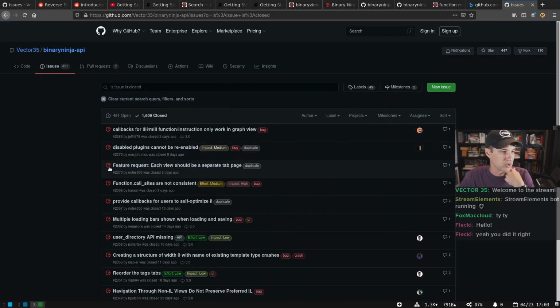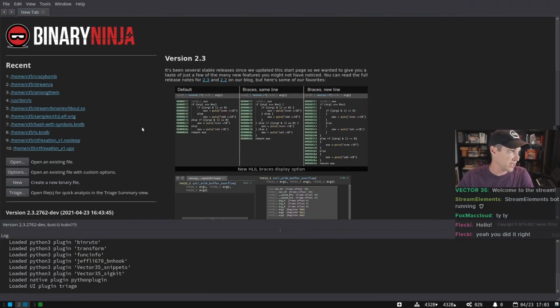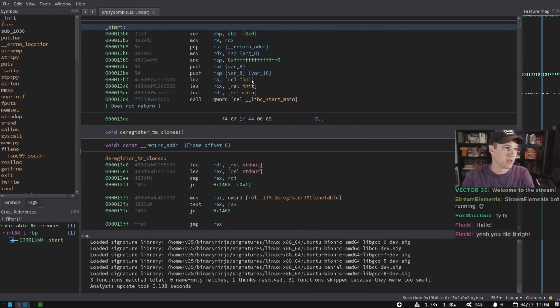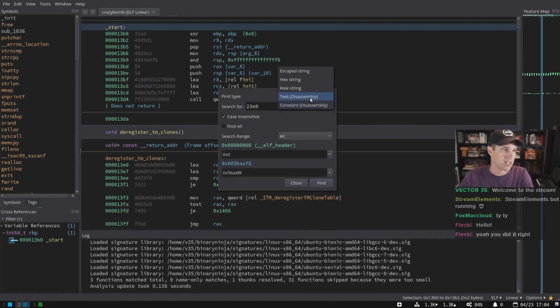Some of these were unfortunately just duplicates. So the first is, and I've shown both of these to various degrees before, the find now, the search, is our newer, fancier search. And so you can see we're doing a text or constant search, and because we're in high-level IL, it's going to default to that. If I switch over to disassembly and then do a find, now we're going to be searching that. So the search is a little bit context sensitive. We also can scope it to just the current function. We can scope it to a particular range of addresses. I think there is still no regular expression searching in here.